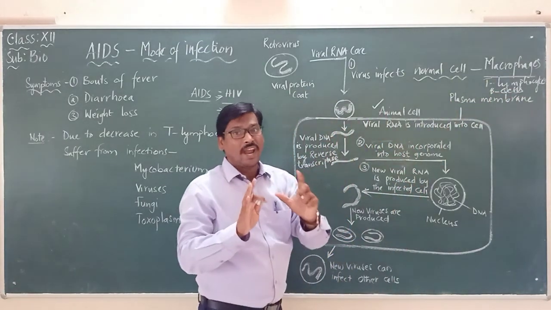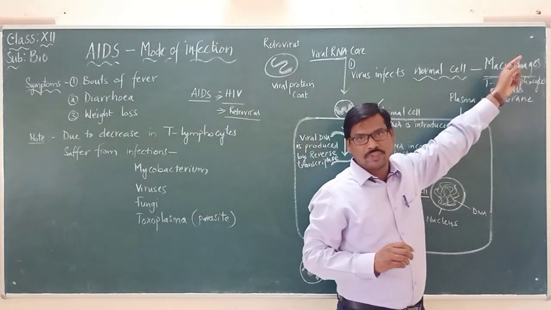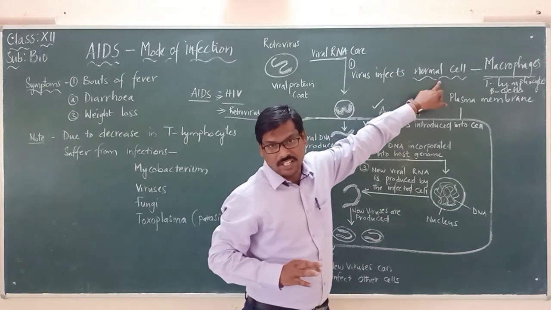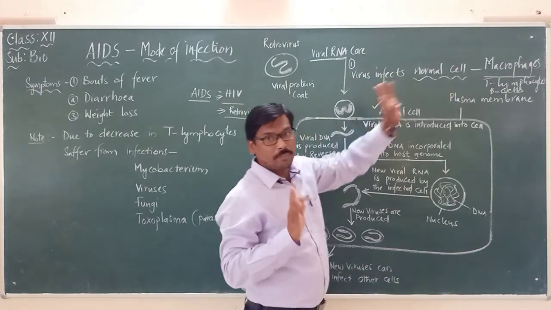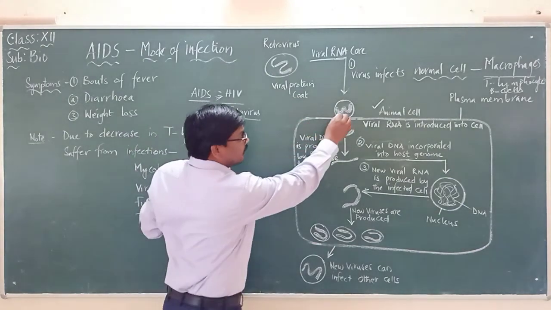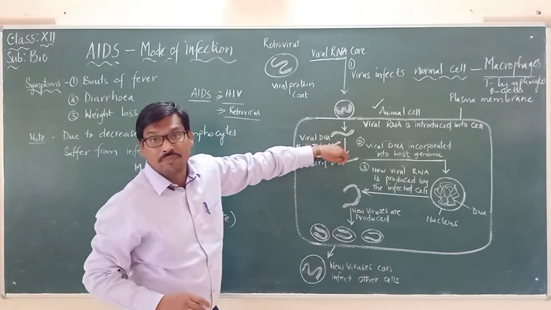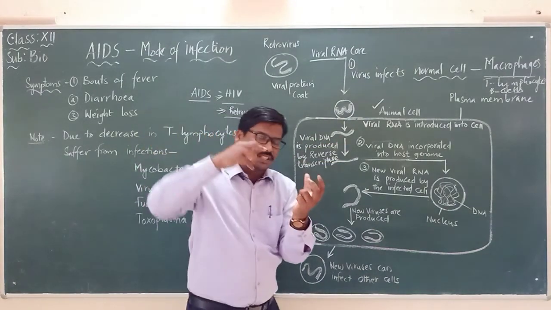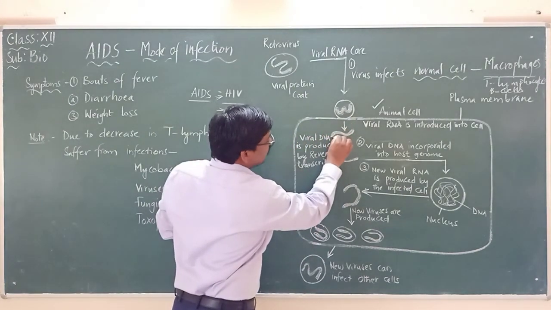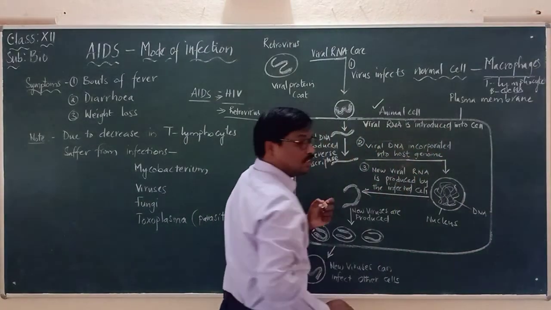Now let us understand this animal cell is the macrophage. First, the virus infects the normal cells. When it attaches to the animal cell, it is introducing the viral RNA into the cell.